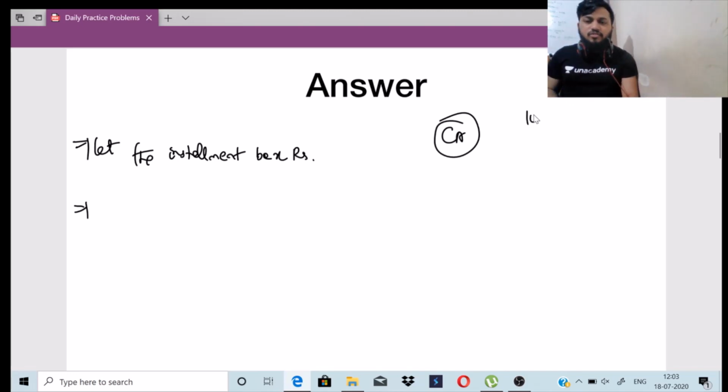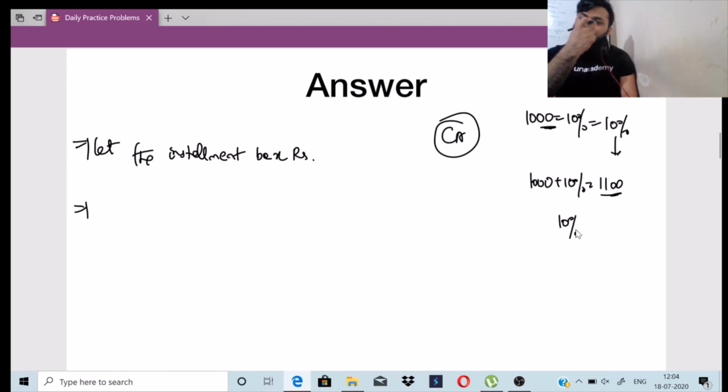So if I take 1,000 rupees as simple interest, at 10% per annum, it will be 10% throughout the simple interest. But in compound interest it will be 1,000 plus 10%, so this will be 1,100. तो इसका 10% next year का interest होगा, 1,100 and 10% of 1,100, so that will be the compound interest. So here, what is the amount given? The amount is given as 8,50,000.